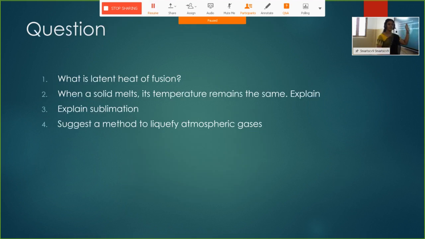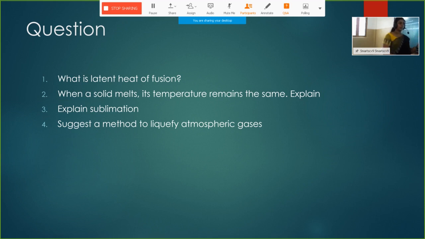What is latent heat of fusion? It is the heat required to liquefy 1 kg of solid. When a solid melts, the temperature remains the same. Why? The heat we are applying is used to increase the kinetic energy of the particles and to break the intermolecular forces of attraction.